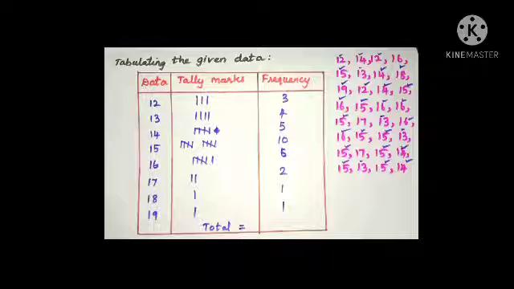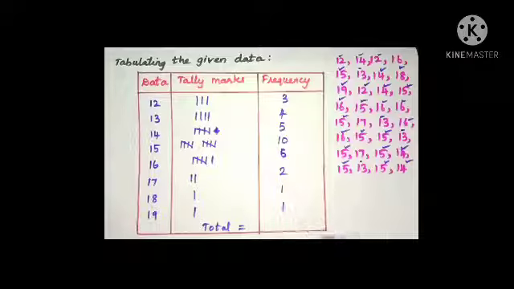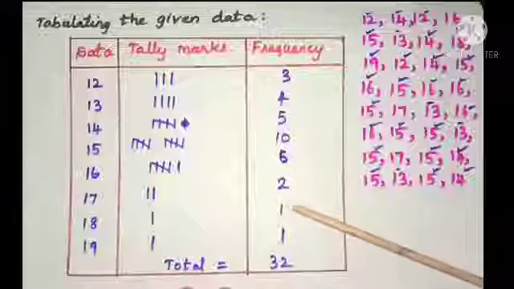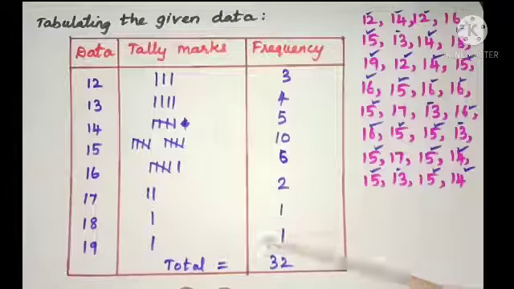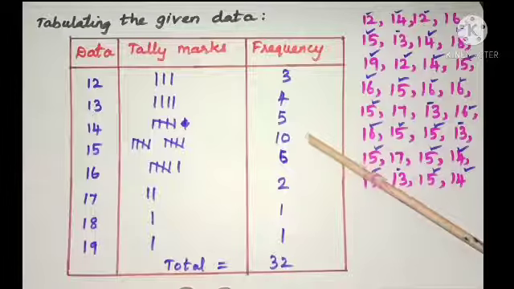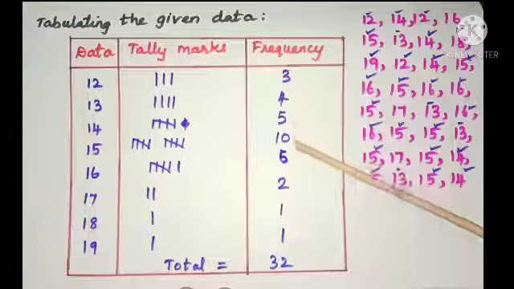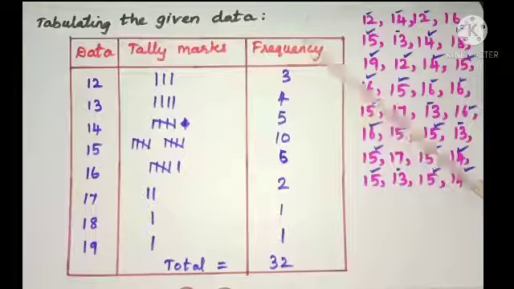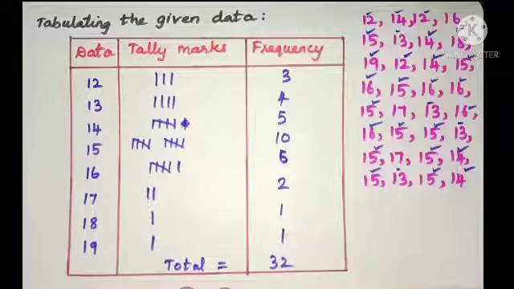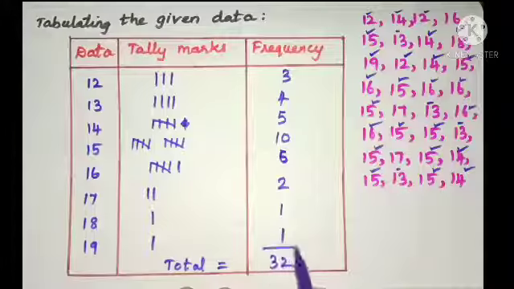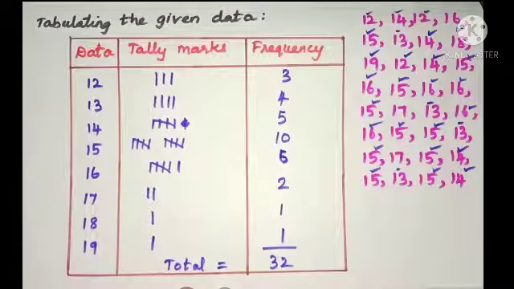So students, now let us find the total. When you add all these frequency values, you get the total number of observations, the total number of values in the data. Students, we need to find the mode by using the table. And what is mode? The mode is the value of the data which occurs maximum number of times. Here the frequency represents how many times the number occurs. Here, which number is highest? Yes, that is 10.